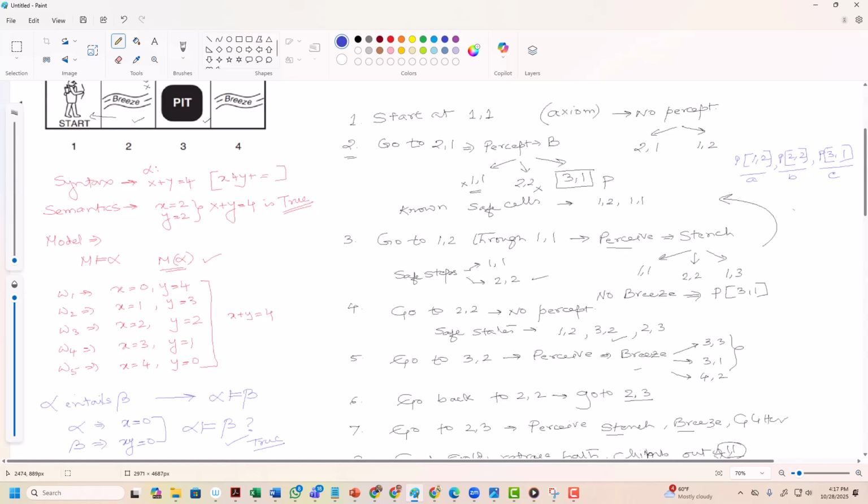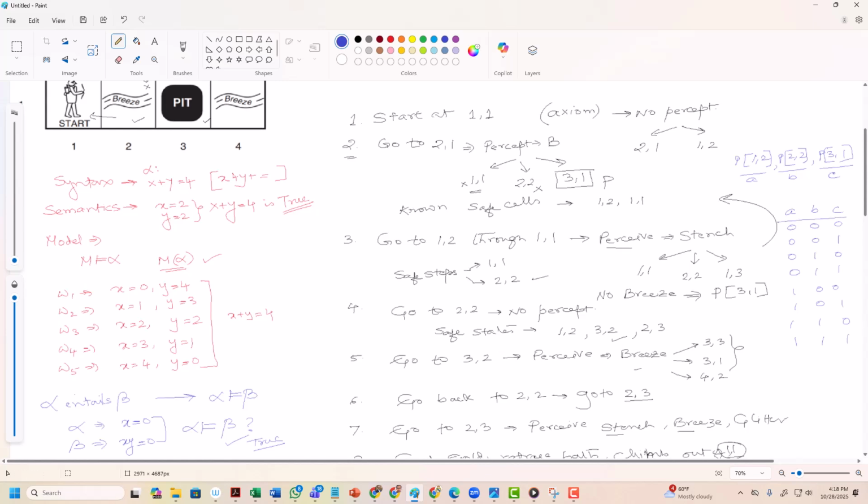These are three variables, so there are 2 to the power 3, 8 possible combinations. Like 0, 0, 0: none of them has a pit. 0, 0, 1: C has a pit while A and B do not. Then 0, 1, 0; 0, 1, 1; 1, 0, 0; 1, 0, 1; 1, 1, 0; and 1, 1, 1, where all of them have a pit.